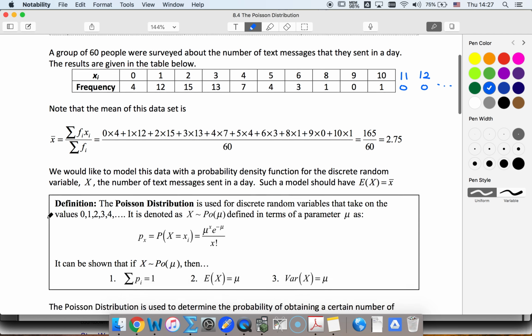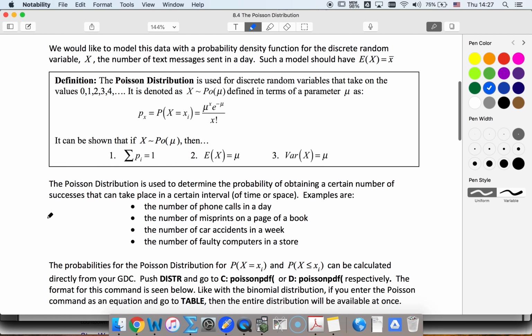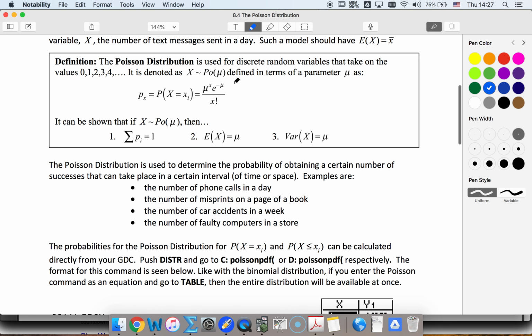And coming down here, we can formally define our Poisson distribution. So we use it for discrete random variables, take on the values 0 to infinity, and with the one input being the parameter of the mean. So here's our formula to find individual probabilities. It's mean to the power x times e, that's our natural number, to the negative mean over x factorial.